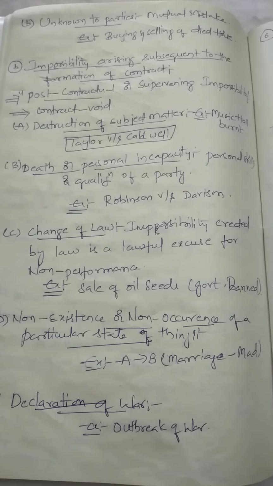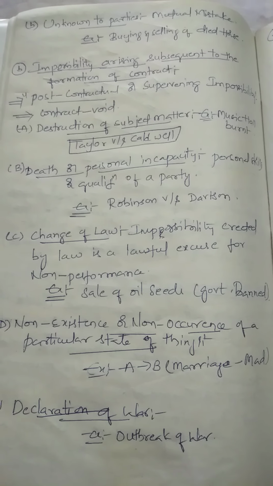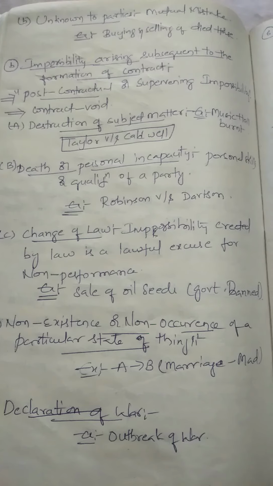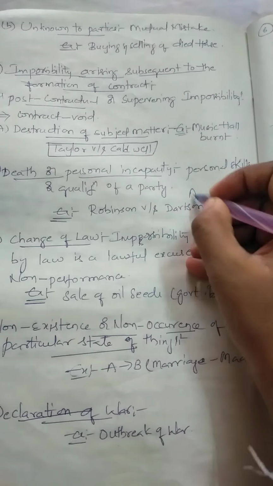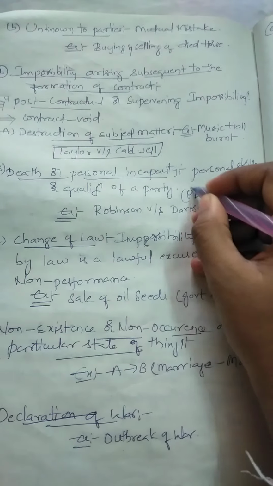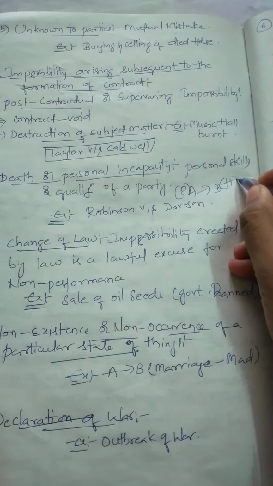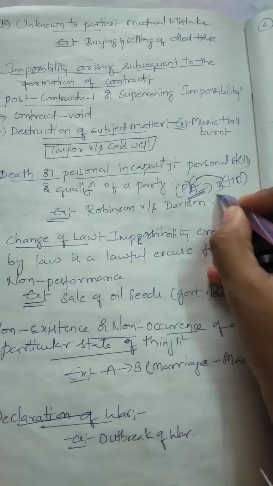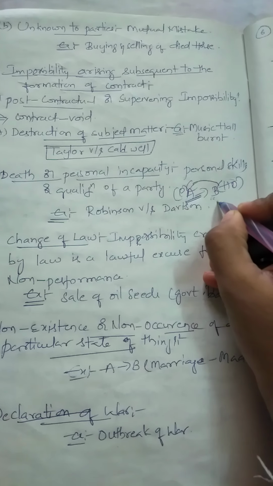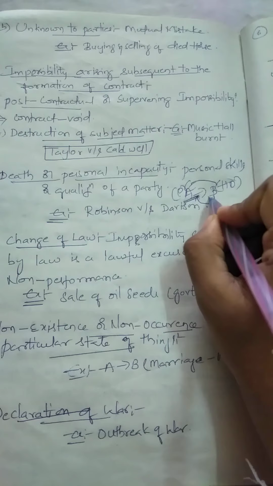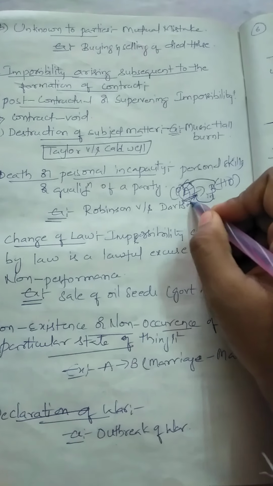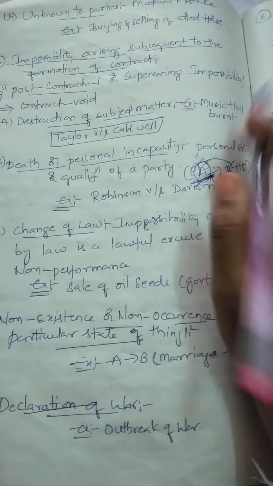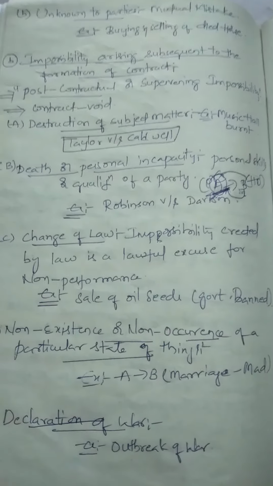A is a painter, an artist, and he accepts B's offer. So B goes to A and asks him to paint his house, and for one room he will give 10,000 rupees. But unfortunately, due to some accident, A died.